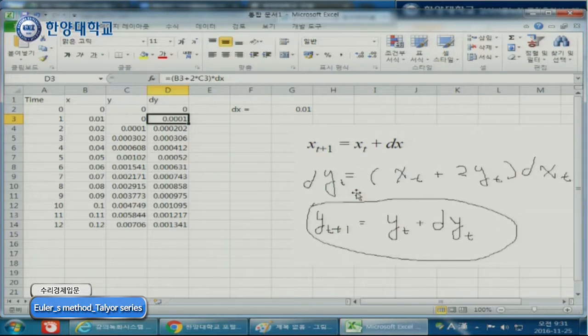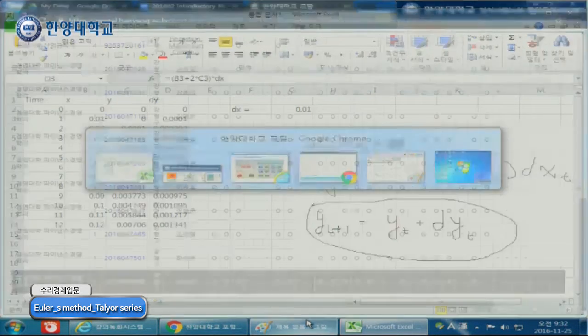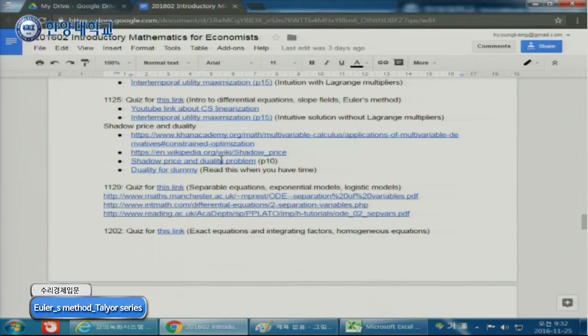Now let's move to the utility optimization we covered. So let's go to the previous lecture note.